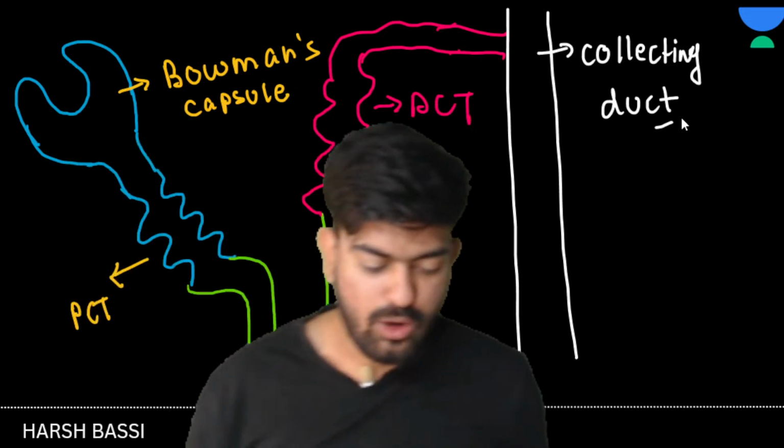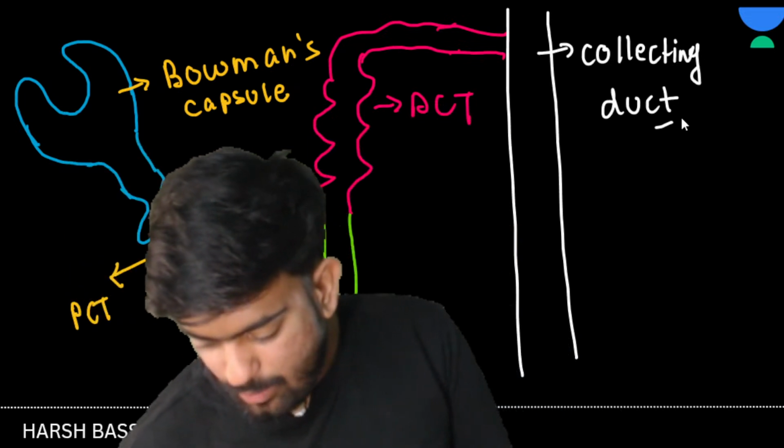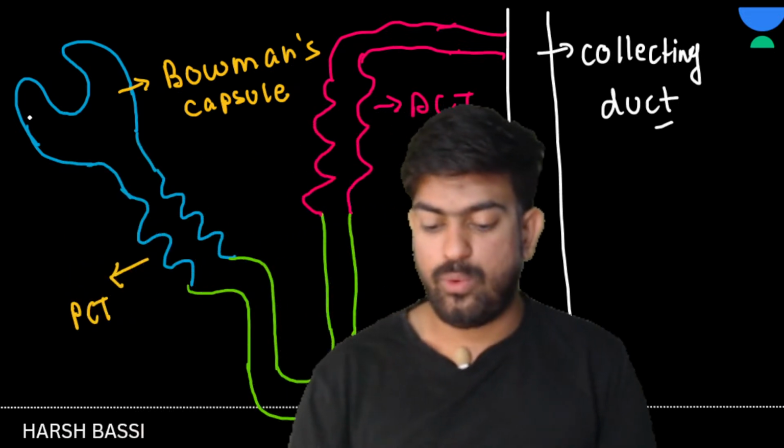Now what happens, sir? I'm making a very simple diagram, ignoring all the convoluted things, so that I can explain things to you. This is the Bowman's capsule. Okay. Right. And this is your PCT.